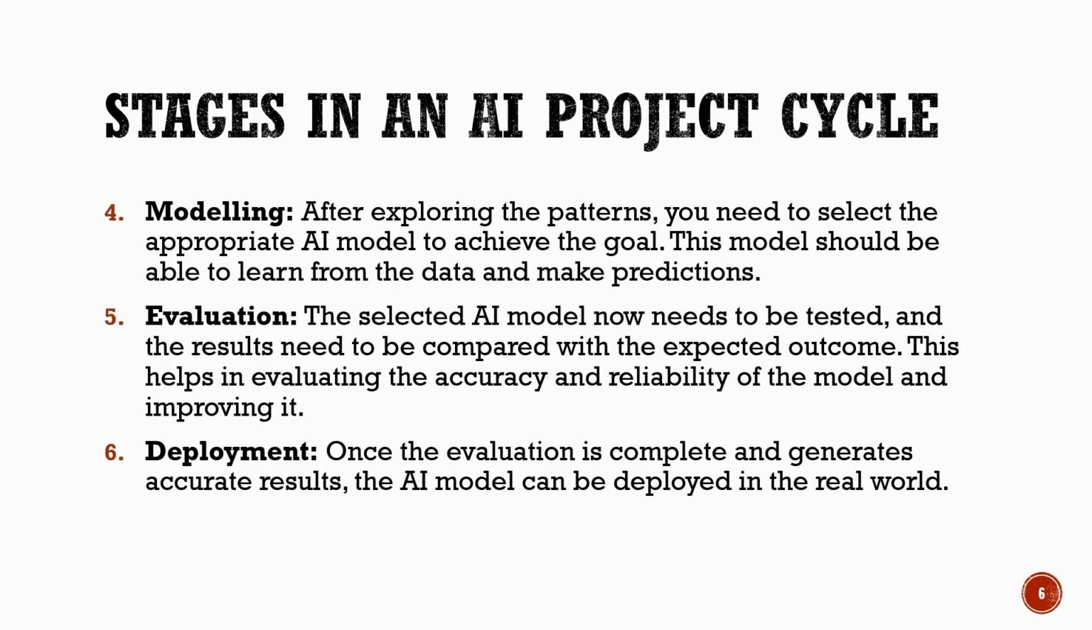Now let us understand the next three stages of the AI project cycle. The fourth stage is modeling. After exploring the data and identifying patterns, we select the most suitable AI model to achieve our goal. This model is trained using the data so that it can learn and make accurate predictions. Next is evaluation. In this stage, the model is tested and its results are compared with the expected outcomes. This helps us check the accuracy and reliability of the model and make improvements if needed.